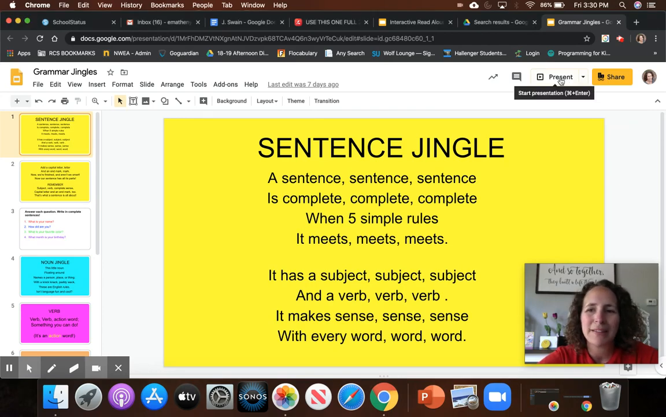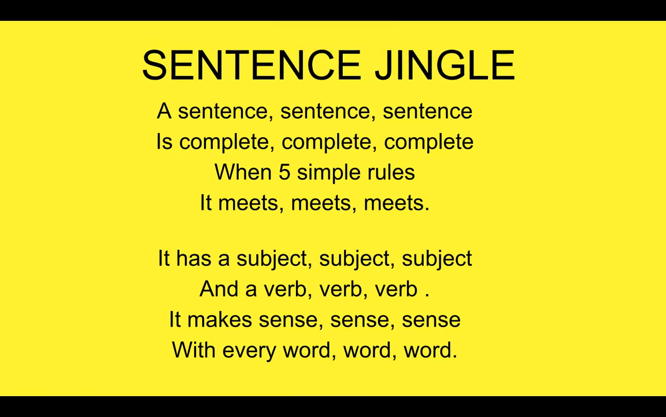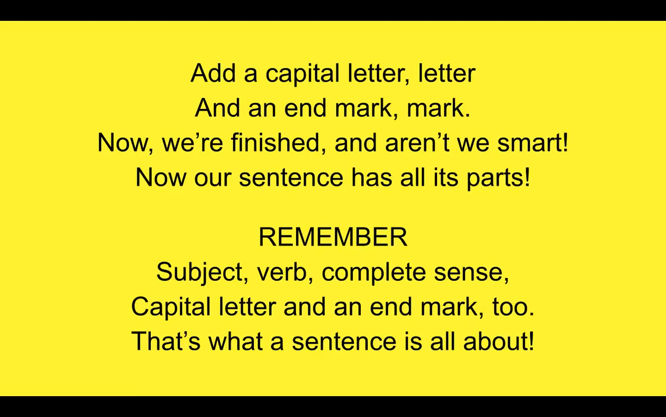If you remember it, say it with me. Ready? Sentence is complete when 5 simple rules it meets. It has a subject and a verb. It makes sense with every word. Add a capital letter and an end mark. Now we're finished, and aren't we smart? Now our sentence has all its parts.